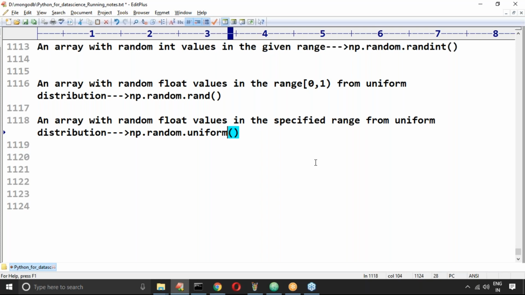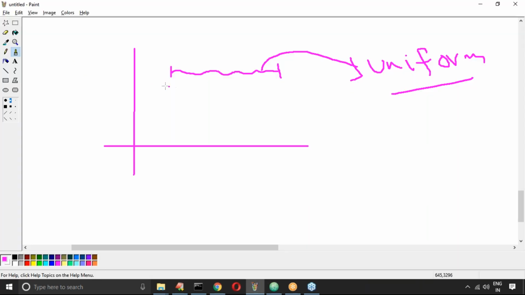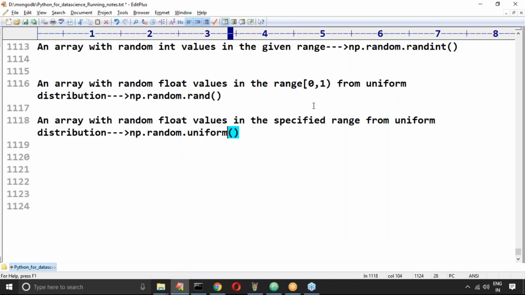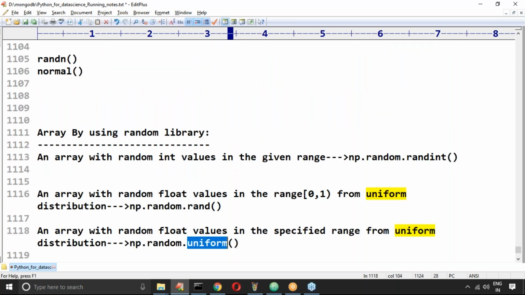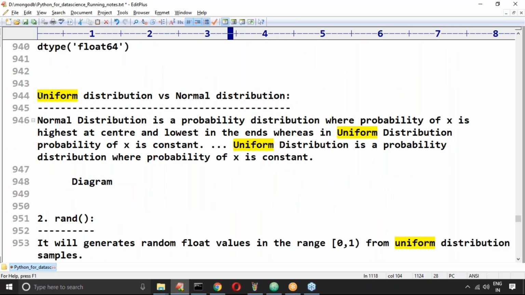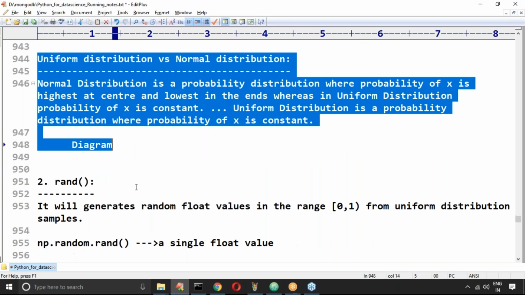Have you observed, right? Suppose 10 to 20, all the values are nearby in this range, so there is no big difference from the next value. This type of thing is by default considered uniform distribution in the given range. Then automatically we have to talk about the uniform function. Are you in a position to understand? We covered it already, even by using matplotlib I showed the difference for you people. I don't think you are having difficulty understanding this point.